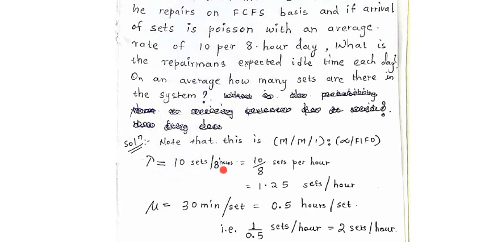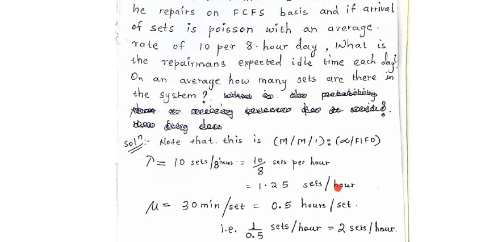We want to calculate how many TV sets per hour. If 10 come for 8 hours, 10 by 8 sets will come for 1 hour. So this quantity is approximately equal to 1.25 sets per hour.